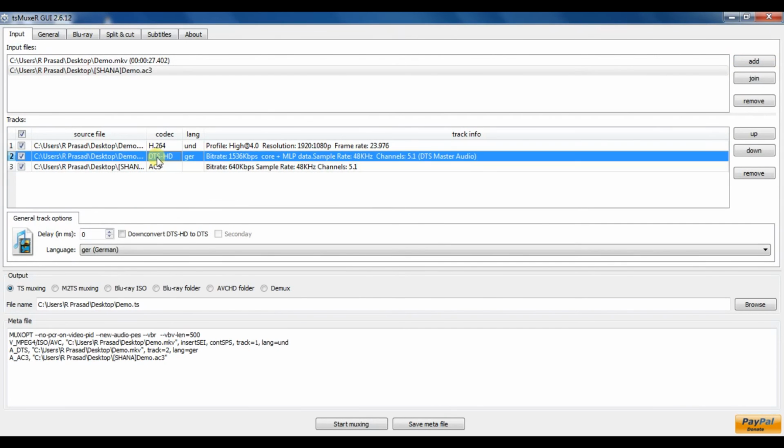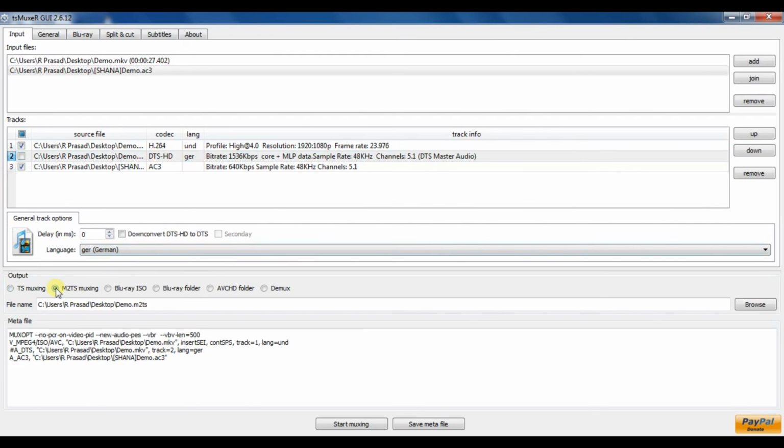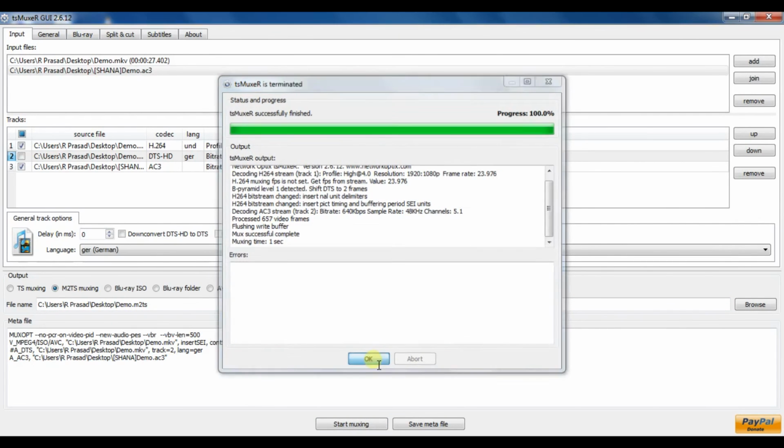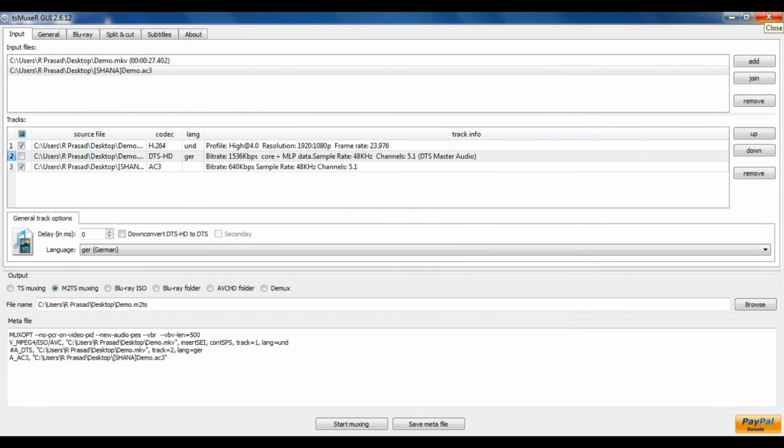Now uncheck this audio codec, the DTS audio codec, uncheck it and click on m2ts muxing. Select the output file destination, mine is on desktop. Click on start muxing and it's done. Close down TS Muxer.